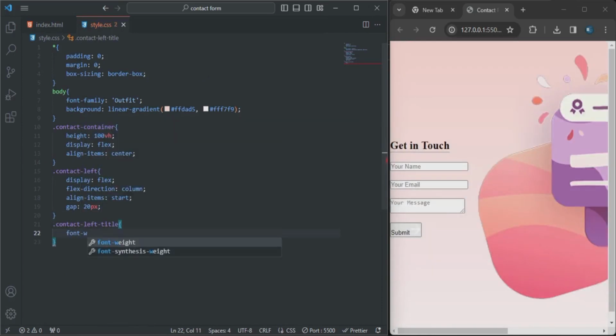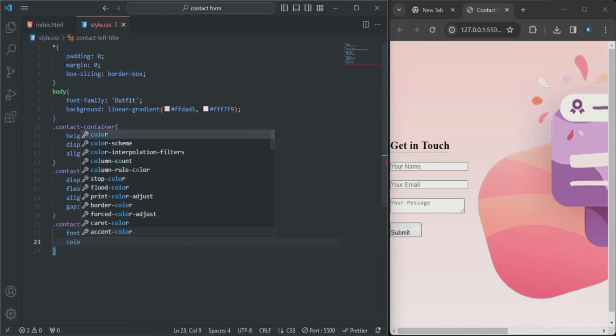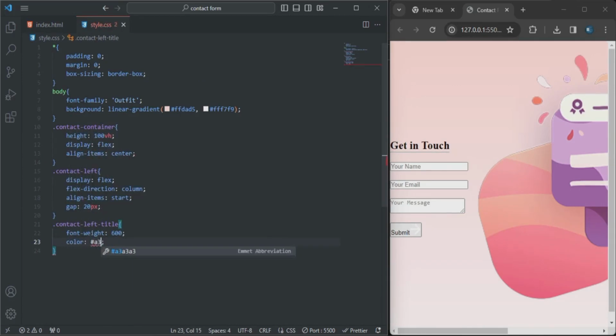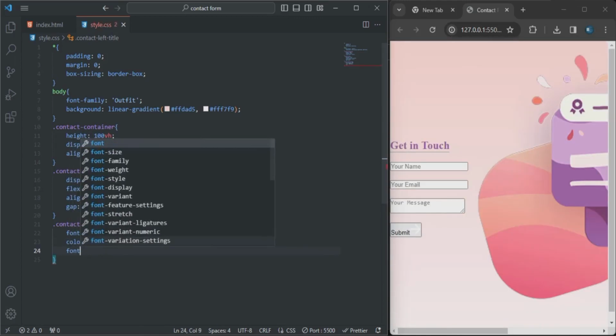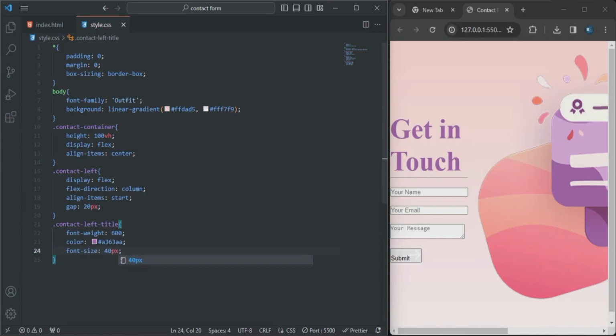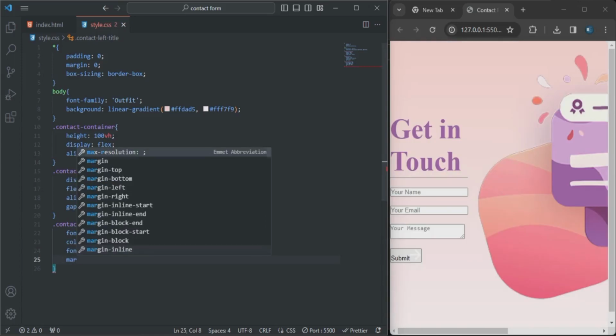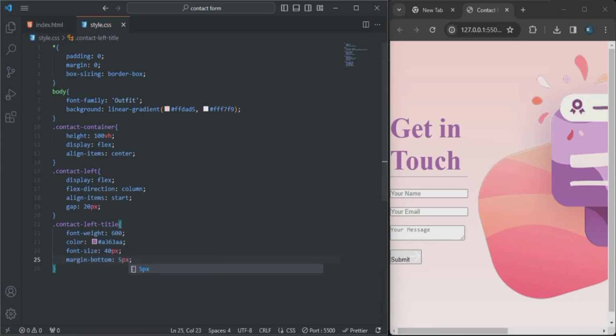So that will be contact left title. So the font weight will be 600. So the color. So here is the color for that. So the font size that will be 40 pixel. And the margin bottom, so that will be 5 pixel.